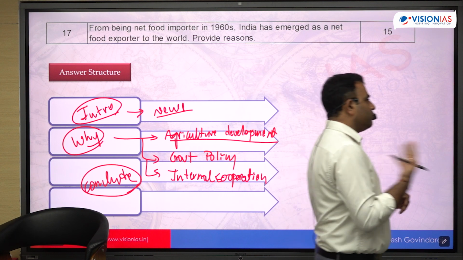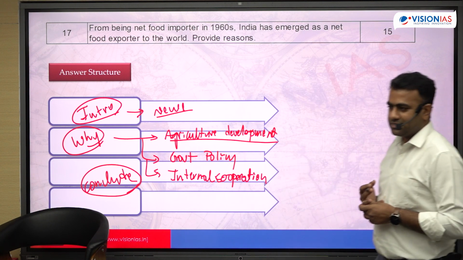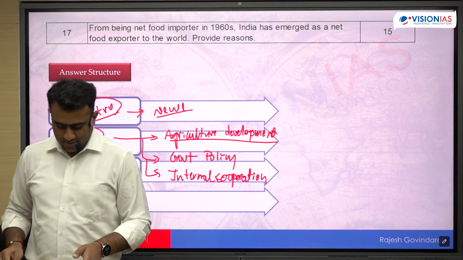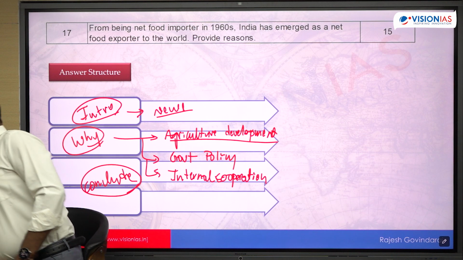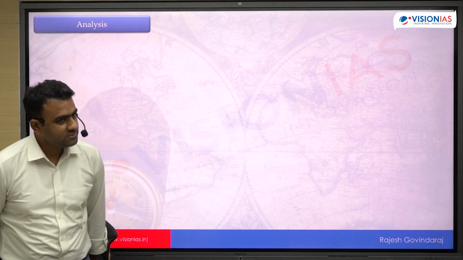With the overall few other initiatives which are required to be taken, you can talk about pulses and oil seeds. You can bring that here, right? The necessity to reduce the overall dependency over there. Okay? The last part, and the most important part, is the analysis, which will be beneficial for you.